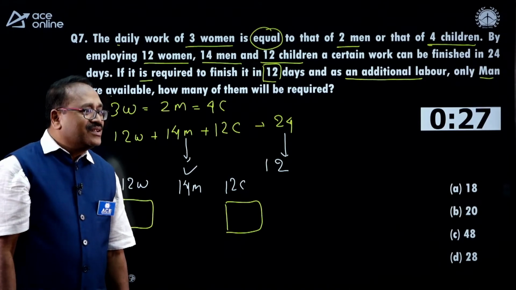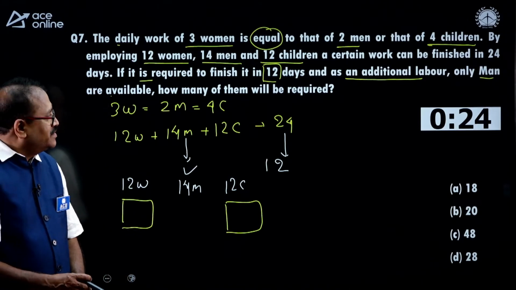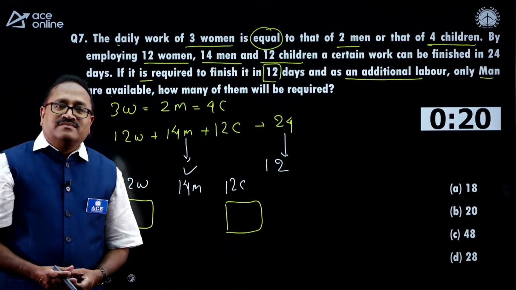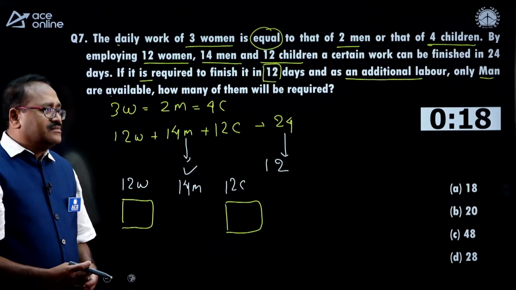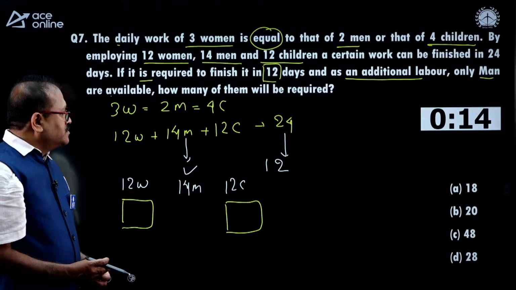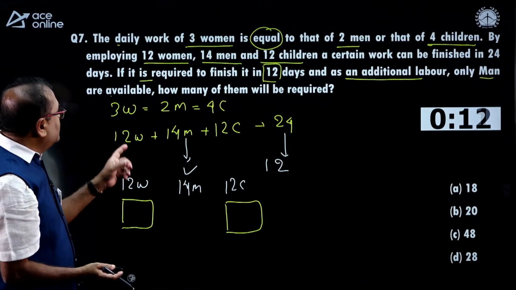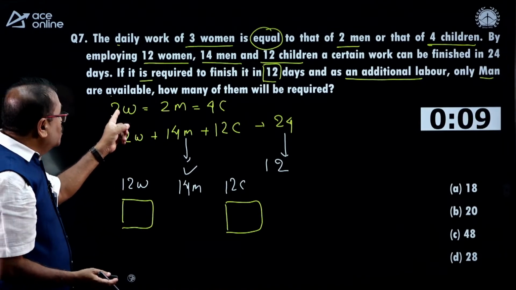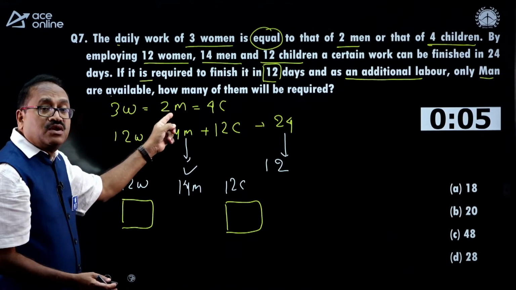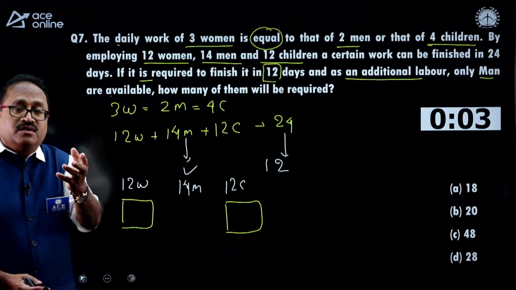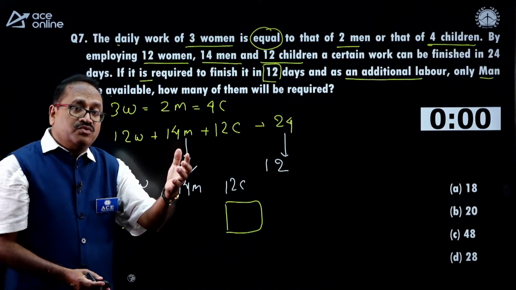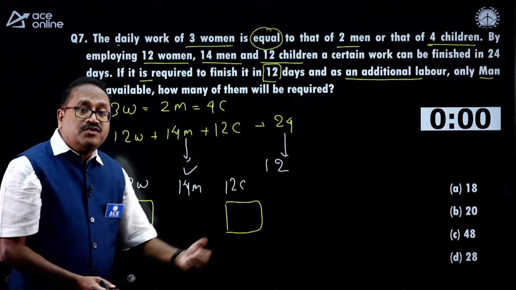Come on. Anyone answer the question? Convert it. Clearly it is said that wages of 3 women is equal to wages of 2 men. That means 3 women are equal to 2 men are equal to 4 children.